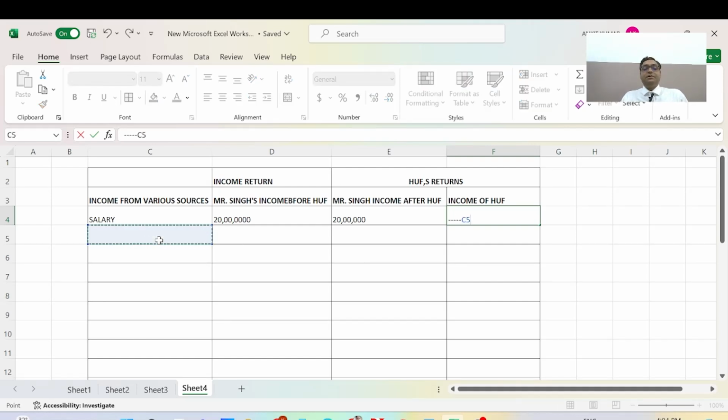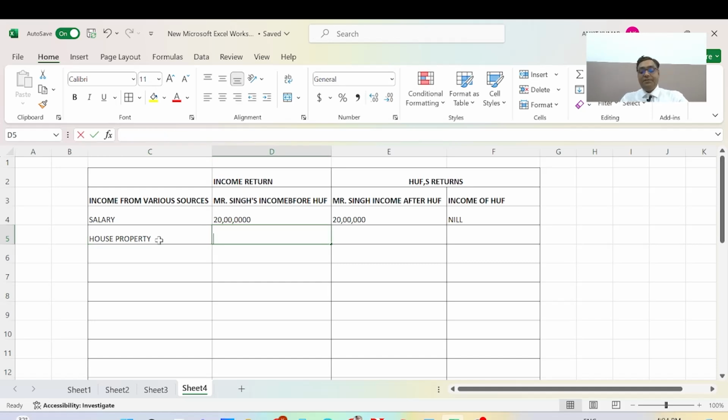House rent: here is the house property, equal to 7,50,000. We will show this in income.